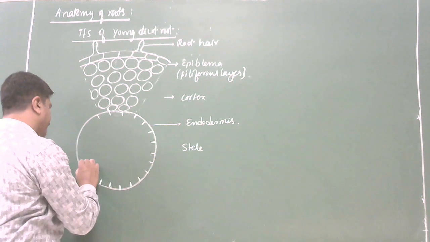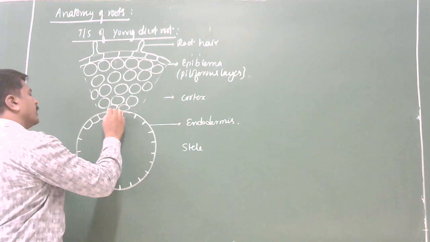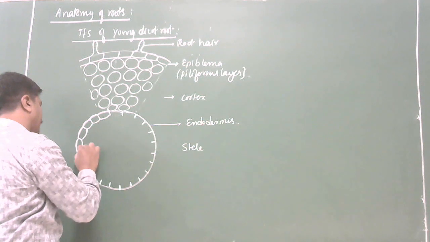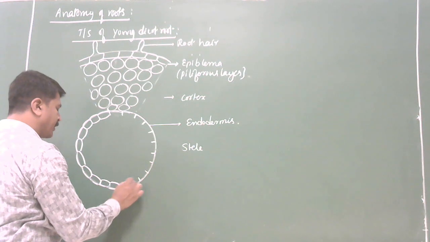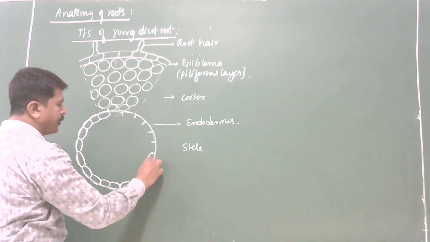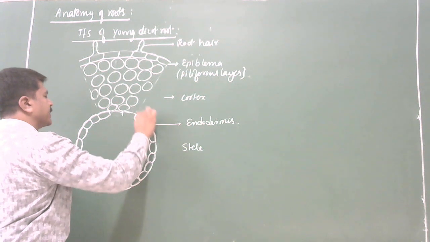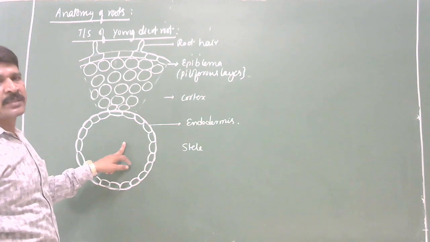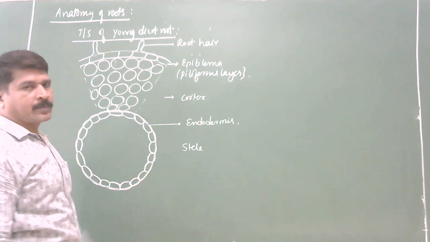Repeat once again. The tissue which lies below the epidermis and extends up to the endodermis is called the cortex. It is made up of several layers of loosely arranged thin-walled parenchyma cells meant for the storage of food materials. Clear? Okay. Now let us move to the endodermis.